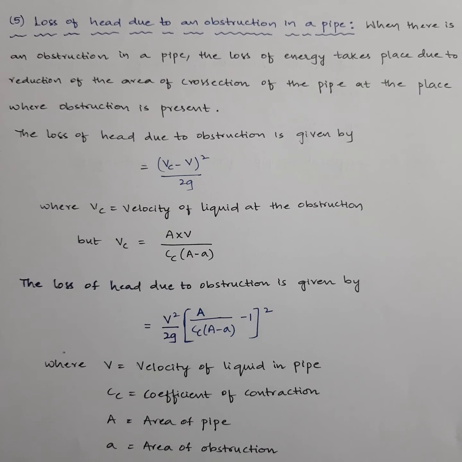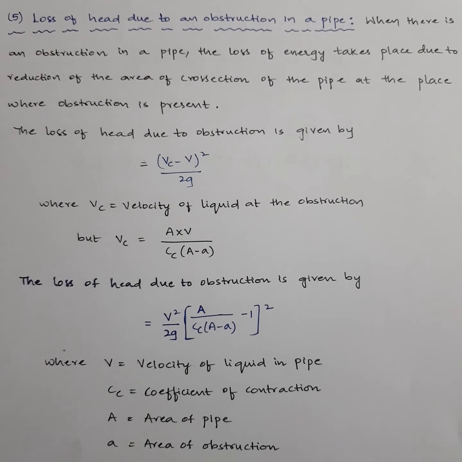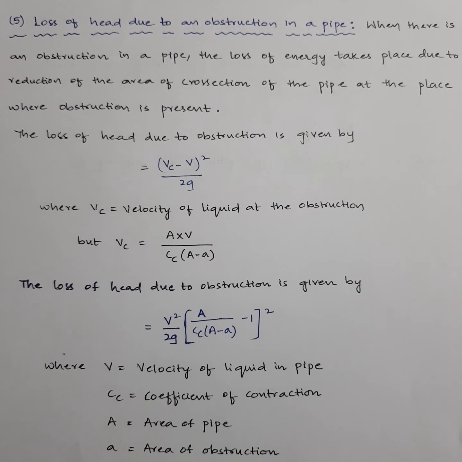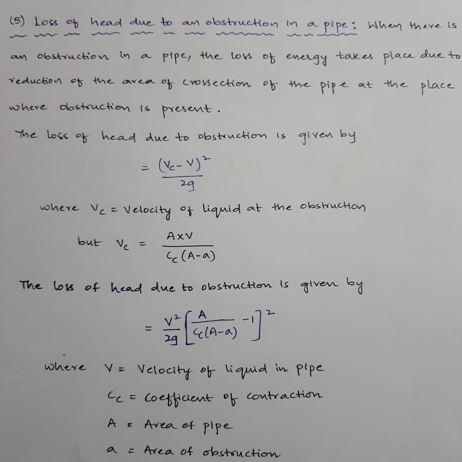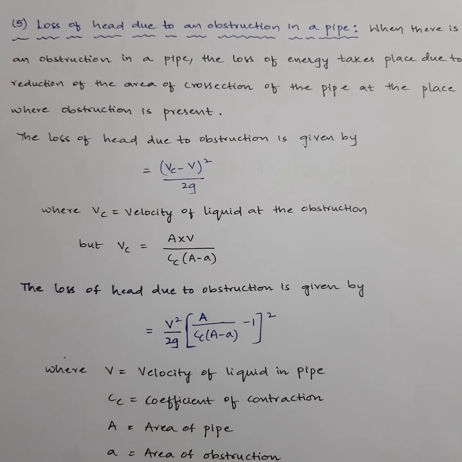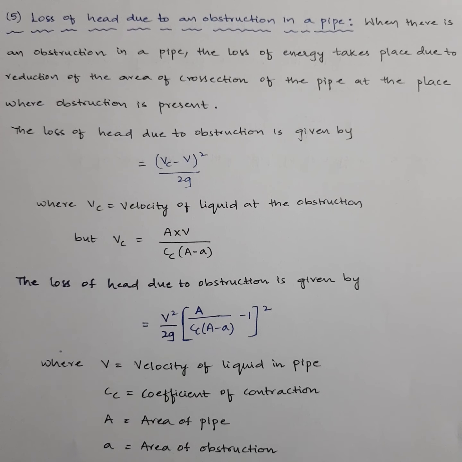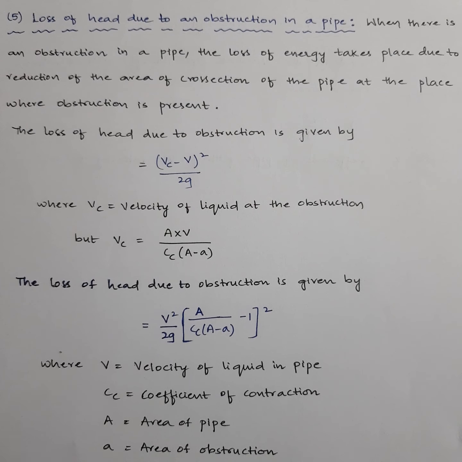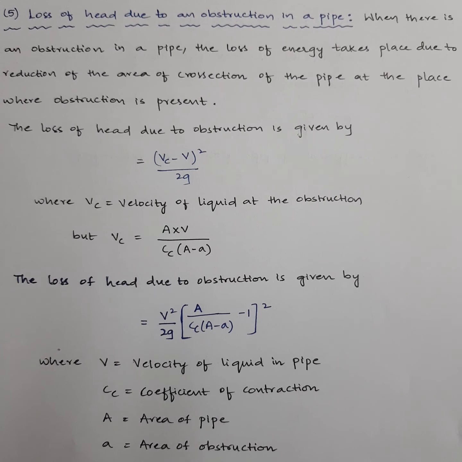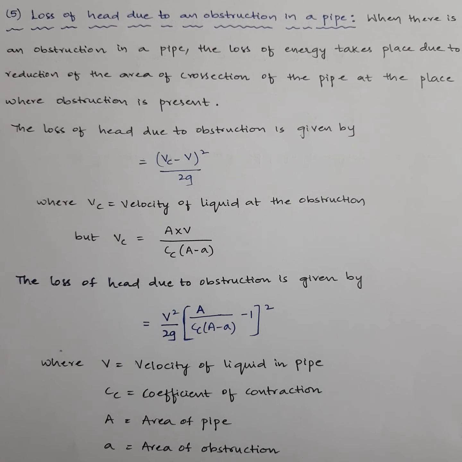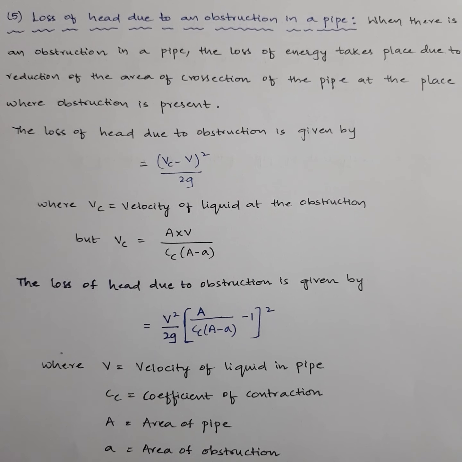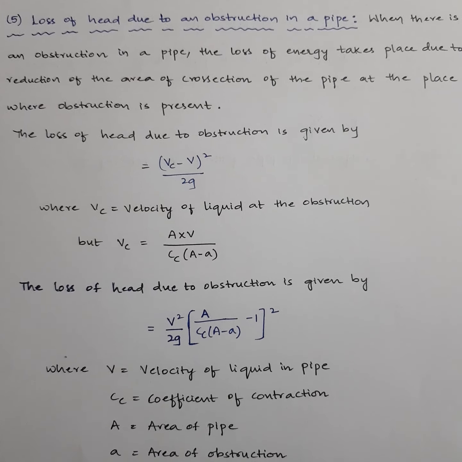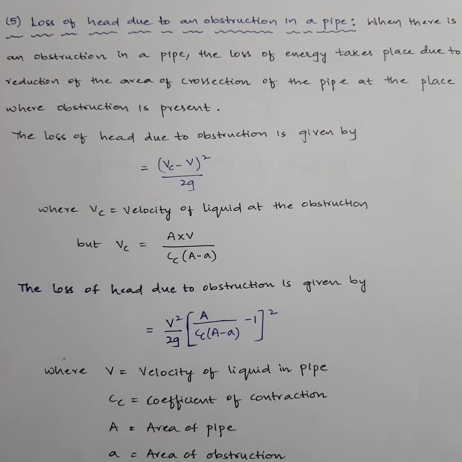Let's go for the next case, which is the fifth case, loss of head due to an obstruction in a pipe. As I've told you, when you have any liquid or water flowing inside a pipe, suddenly you may get an obstacle in between. When you have an obstacle in between, what will happen? The water while flowing will hit the obstacle, right? So the area of the flow is getting reduced, and also the velocity of the water will get reduced at that place near the obstruction.